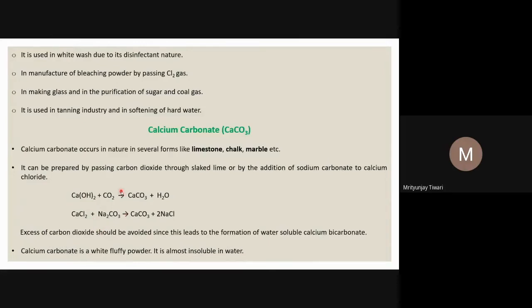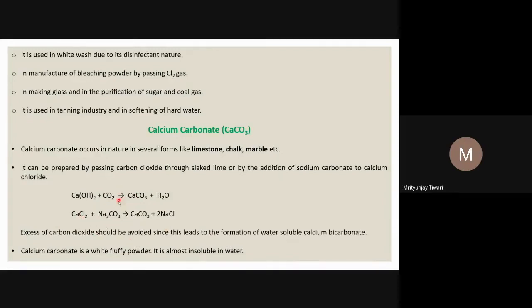And 44 gram, that is 1 mole, at STP will be 22.4 liter of CO2 gas you have to add, because measuring the volume of gas you add is very easy compared to measuring the mass of the gas. So you can add 22.4 liter at STP per 74 gram of calcium hydroxide to form calcium carbonate.